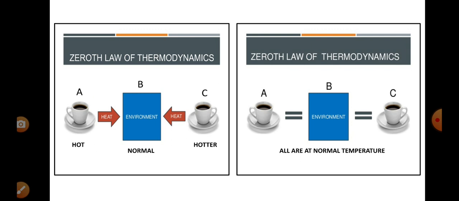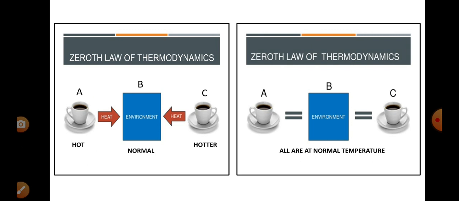Now let us understand the zeroth law of thermodynamics with an example first. Now consider two cups with coffee in them. Cup A contains hot coffee and cup C contains hotter coffee. Now both are placed in the environment. Then heat is transferred from the cups to the environment, which is at normal temperature. After some time, these two cups come to the temperature of the environment. Now all three, that is cup A, cup C and the environment B, are at the same temperature.